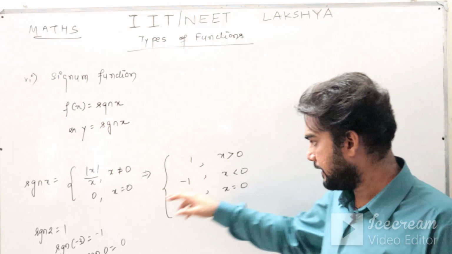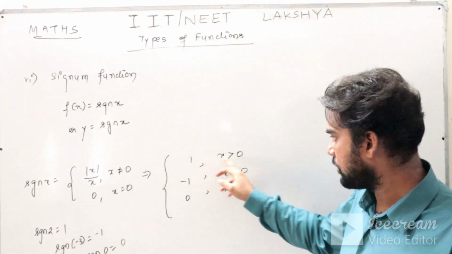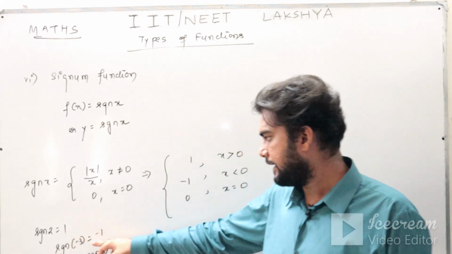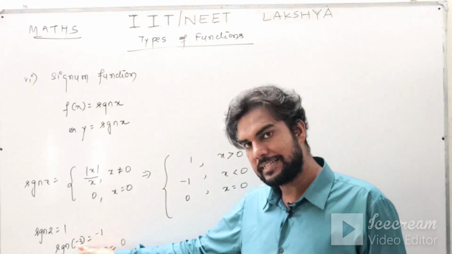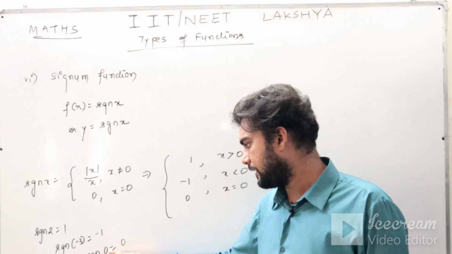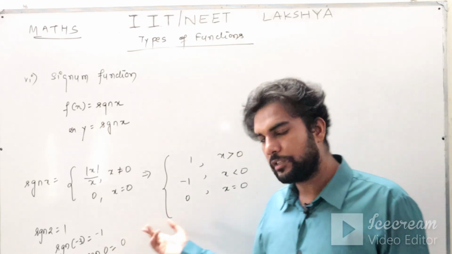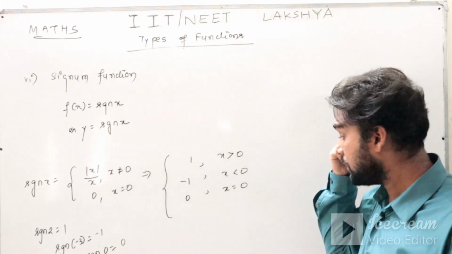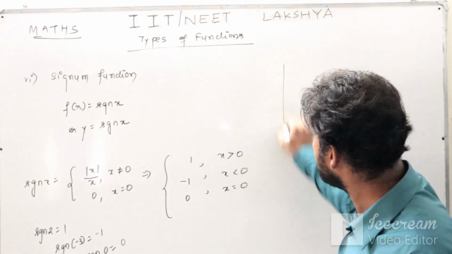For example, here 2 was greater than 0, so the output became how much? 1. Here minus 3 is less than 0, so the output became how much? Minus 1. Here 0, so for that the output is 0. You can do it like this also. You want to see the graph? Let me show you the graph also.